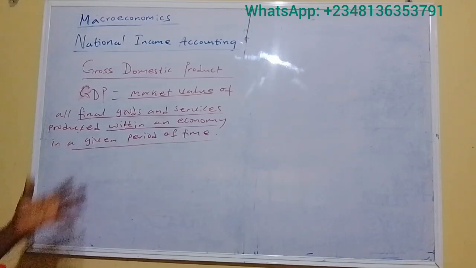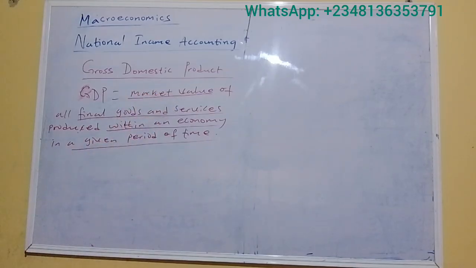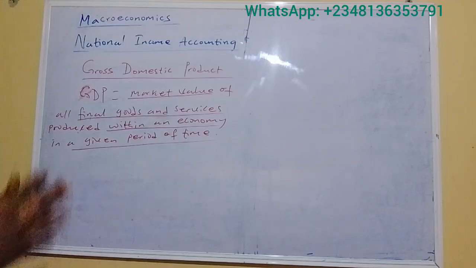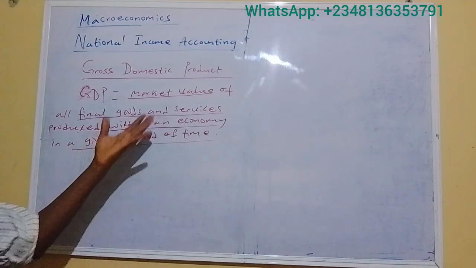So, what of final goods and services? Market value implies that GDP is measured using the market prices. The prices obtainable in the market are the prices we use to determine the value of the goods and services produced in the economy.